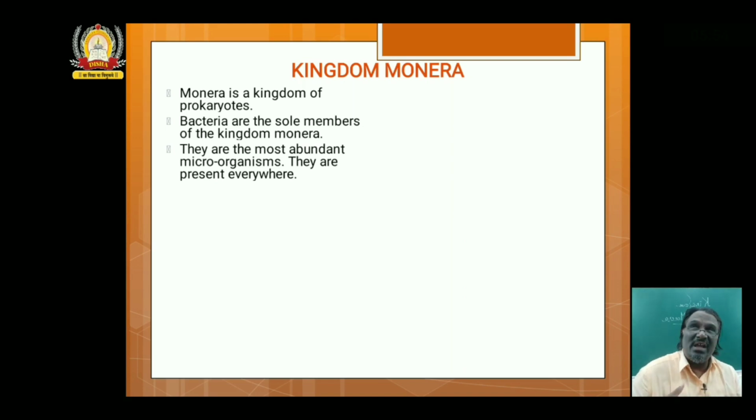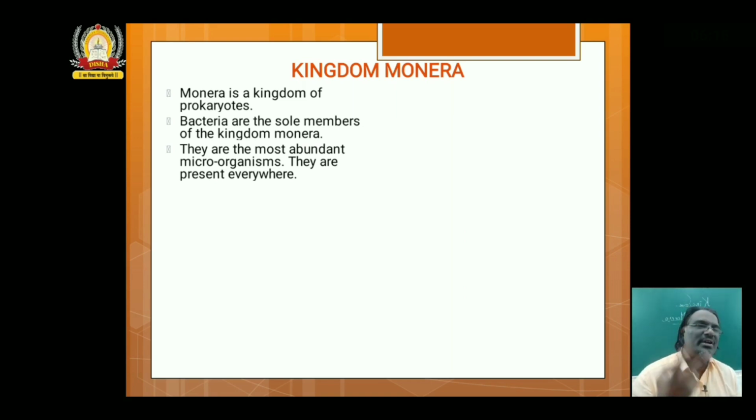That means we are living in a world of microorganisms, and interestingly, until early 1900, we never knew about the presence of microorganisms. We knew that there are only plants and animals on this earth.